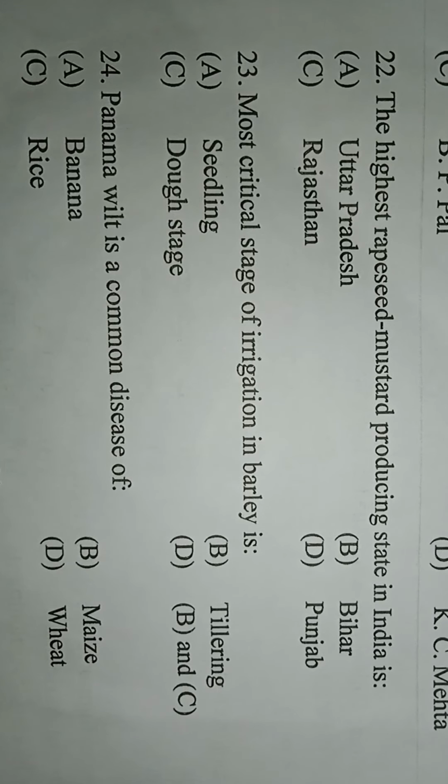Next question. The highest rapeseed mustard producing state in India. Option A is Uttar Pradesh. Option B is Bihar. Option C is Rajasthan. Option D is Punjab. Here the correct answer is option C, Rajasthan.